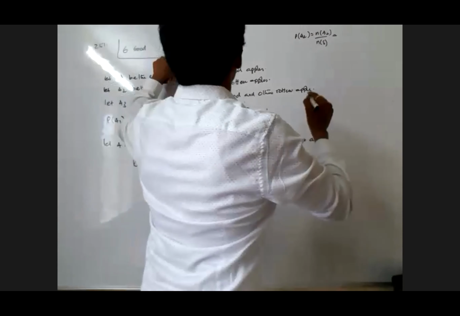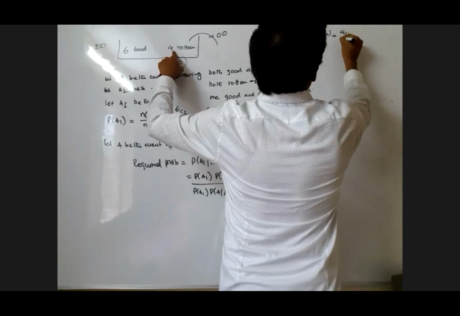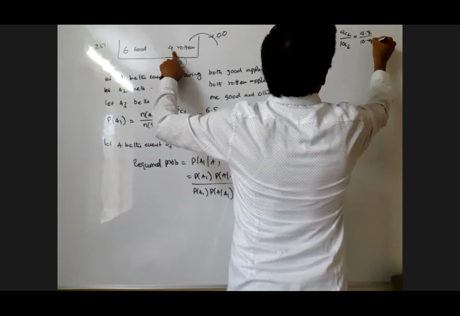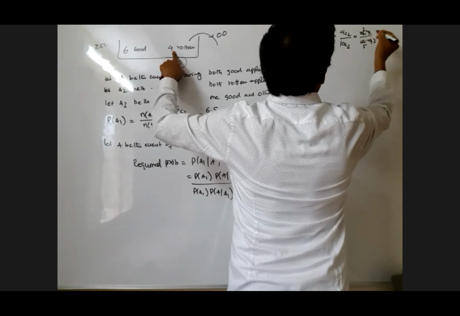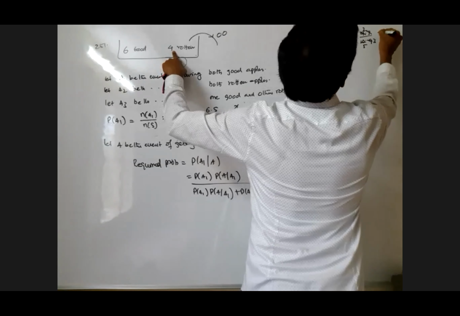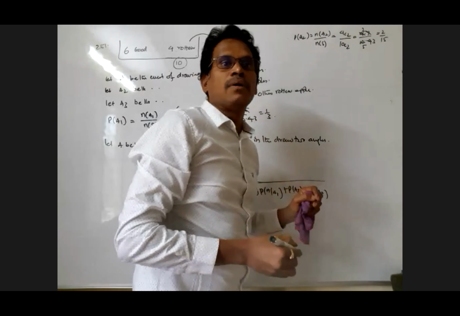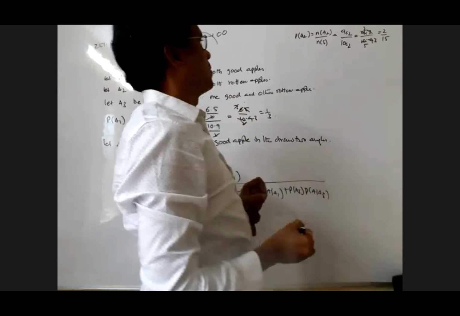So favorable cases is what? 4 rotten, any two, 4C2 by 10C2. 4C2 by 10C2, that is 4 into 3 by 10 into 9. 3 goes for 3 times, 2 times and 5 times. Am I right? That is I'm getting 2 by 15. Both visible or not? Yes, 2 by 15 visible.